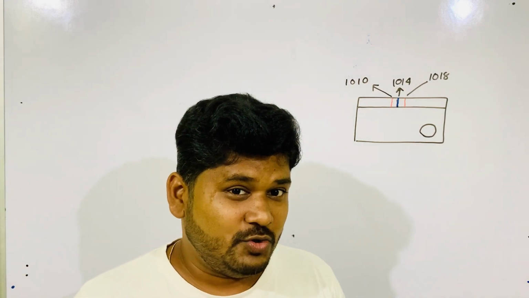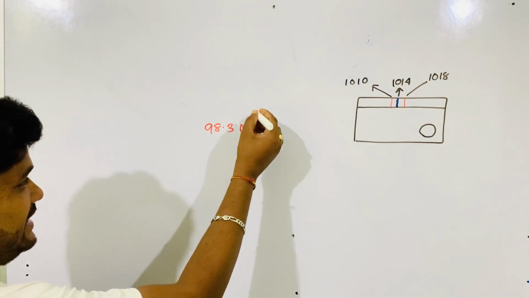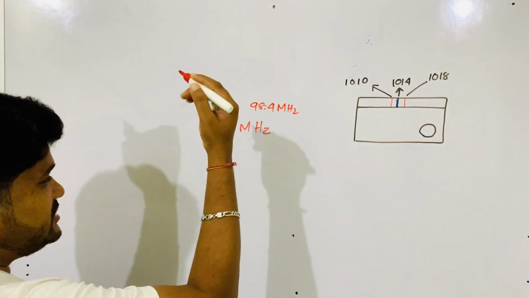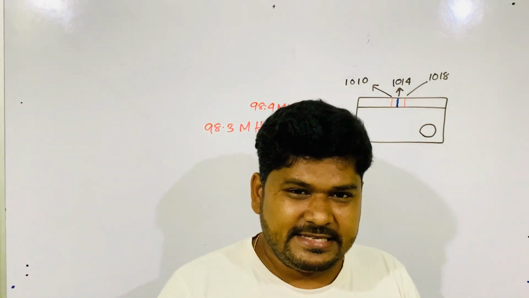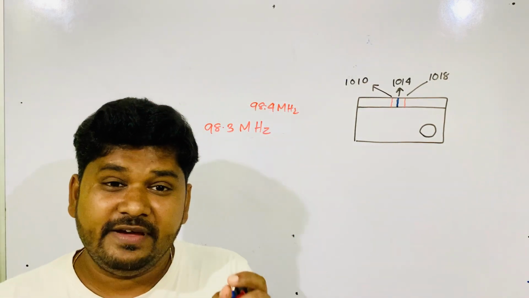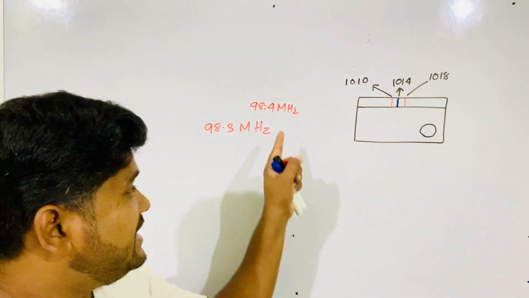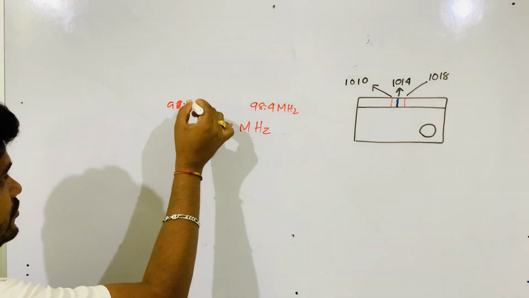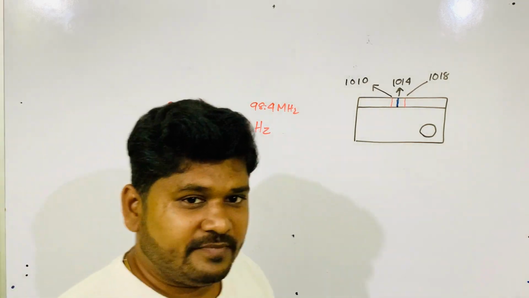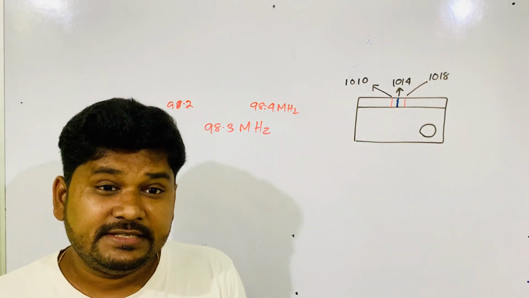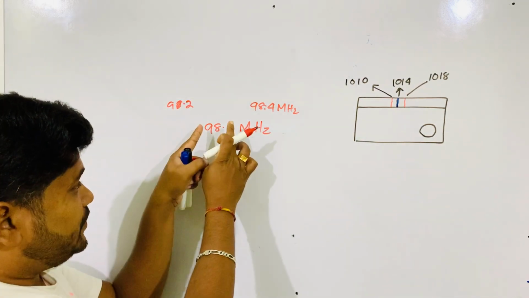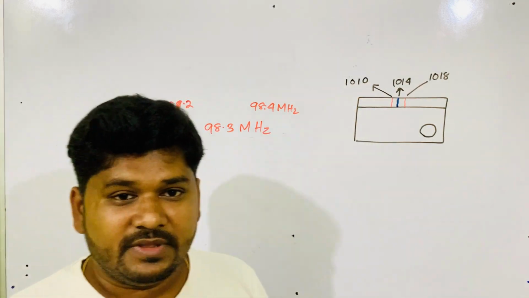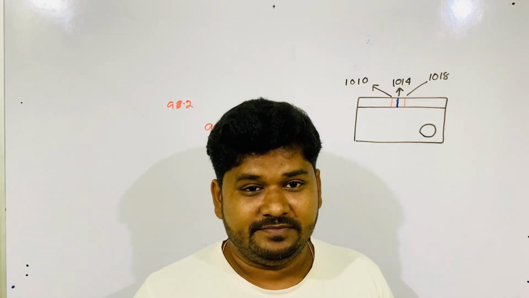But you may tell me, no sir, if I type 98.4, this is also coming. Yes, it's coming, but very little. If 98.2, it is also coming. Yes, it may come, but that is very little. So the broadening is not that much, but here it was much more.